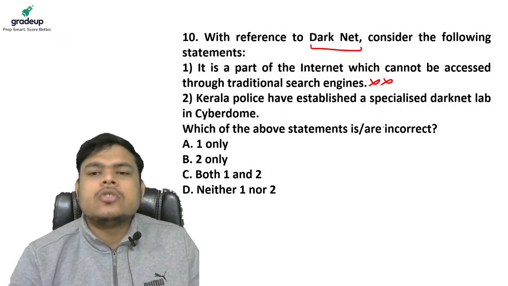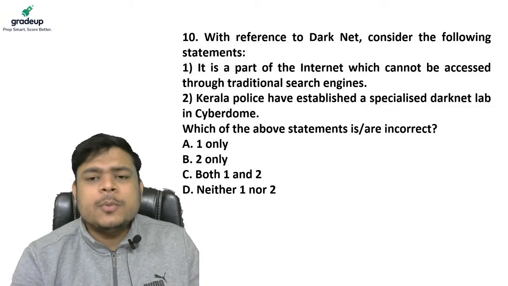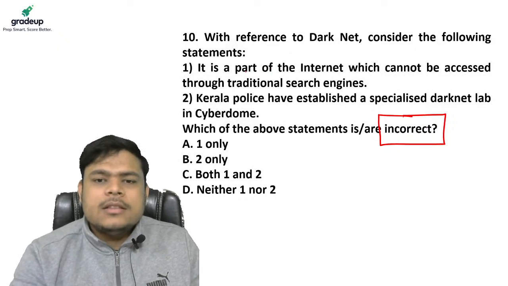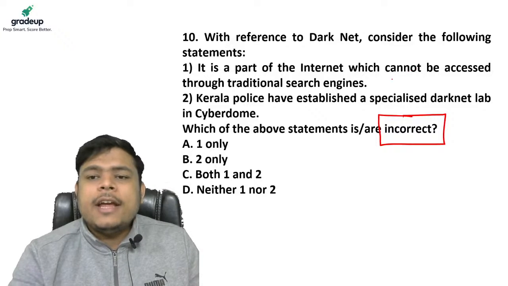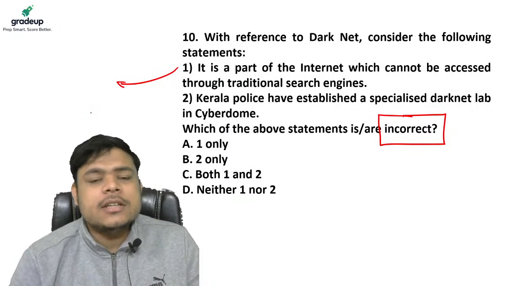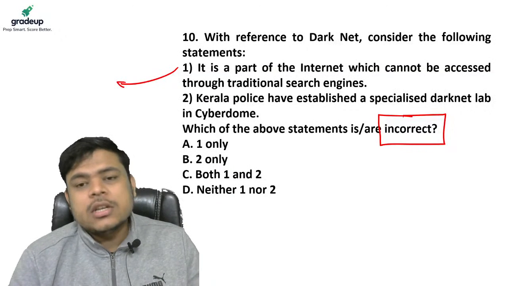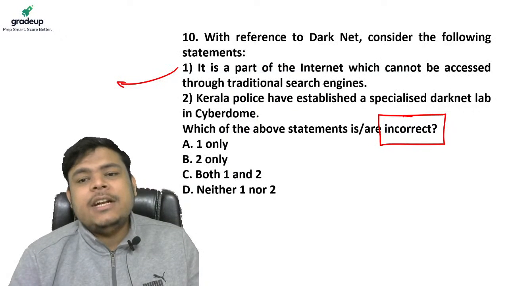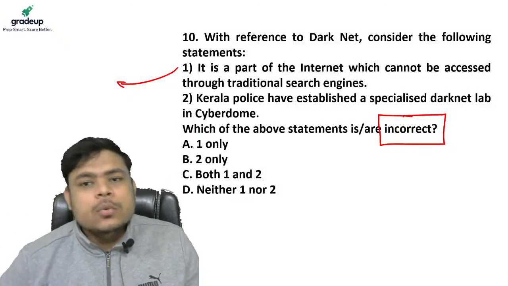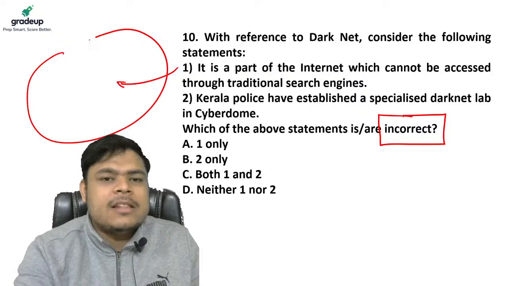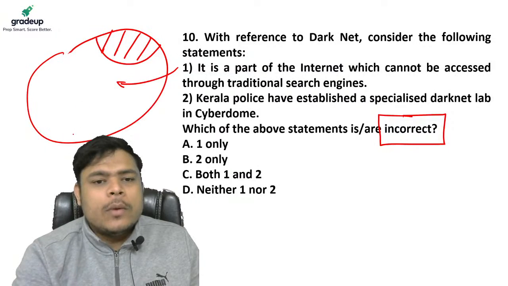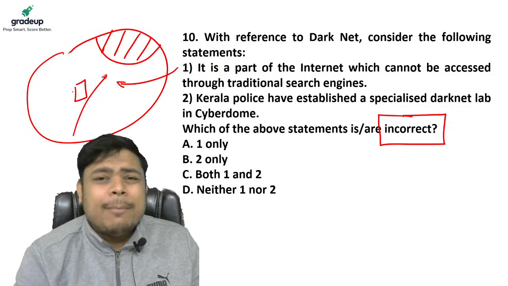Sorry, that's a mistake, my dear friends, because this question asks you about the incorrect statement, not the correct statement. So, guys, it is a part of internet which cannot be accessed through traditional search engines, yes, you require special search engines, you require special applications through which you can access the darknet, that's for sure. But it is part of the same internet that you use, but it is cordoned off. So for example, this is internet that you use, and this part of the internet can be called a darknet, and if you want to access it, you will require special applications.